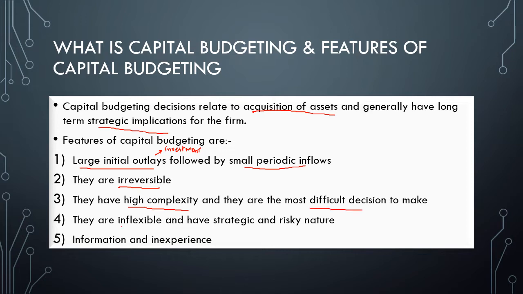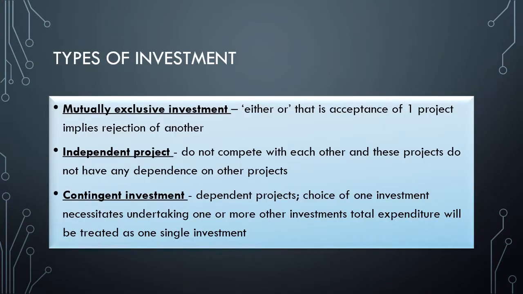They are inflexible, obviously, when they are irreversible, and have a strategic and risky nature. It requires information. For capital budgeting, for investment, information is required, and if there is inexperience, you cannot make a good decision.